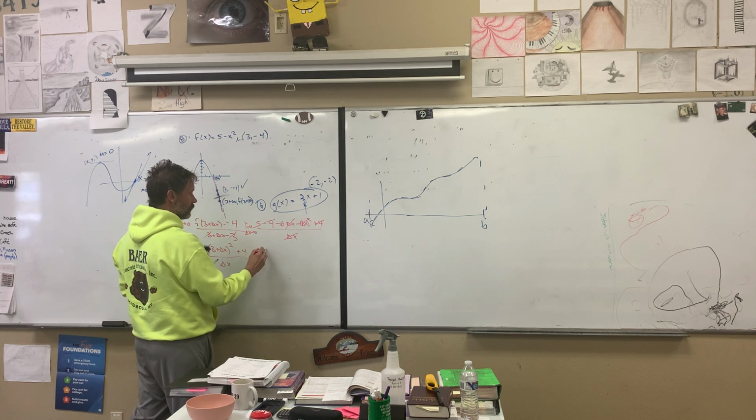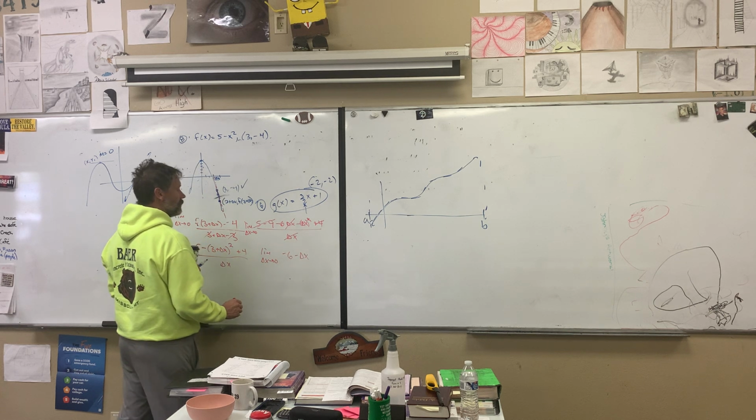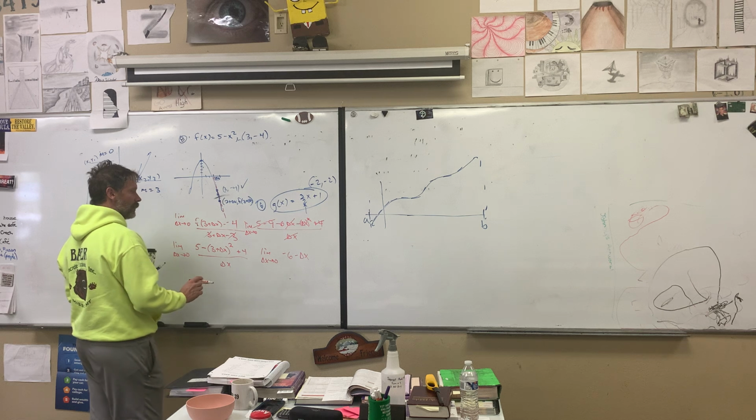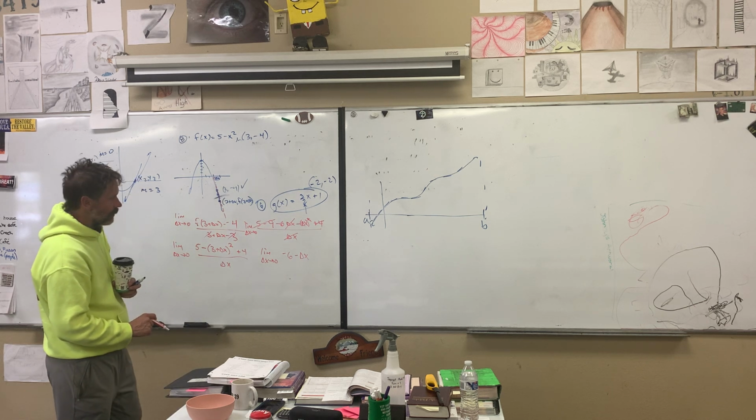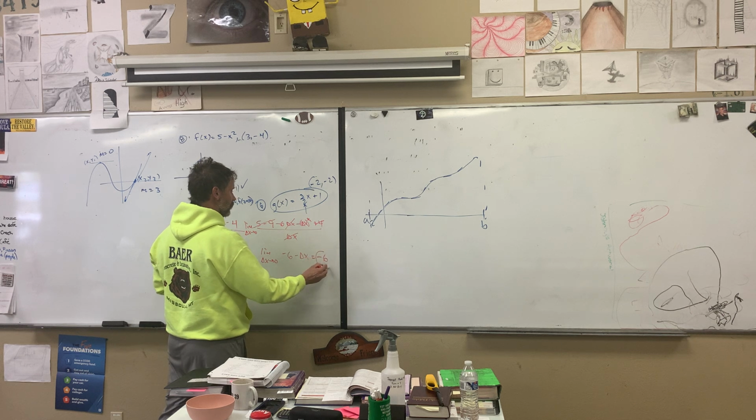So you're left with the limit as delta x approaches 0 of negative 6 minus delta x. Now we can plug in with no issues in our denominator. We plug in 0 for delta x. What do you get? Negative 6. Very good.